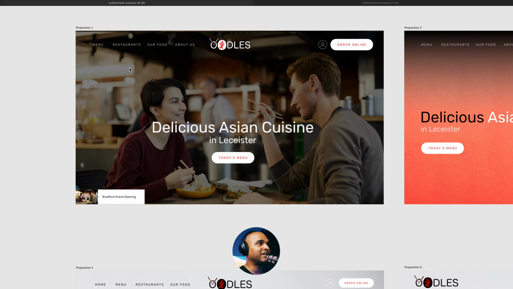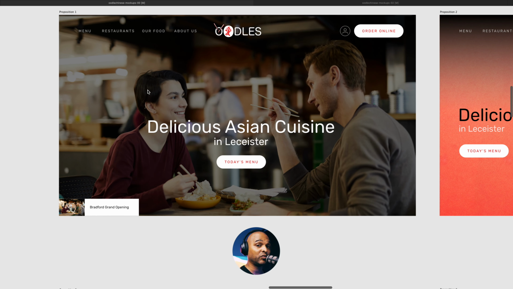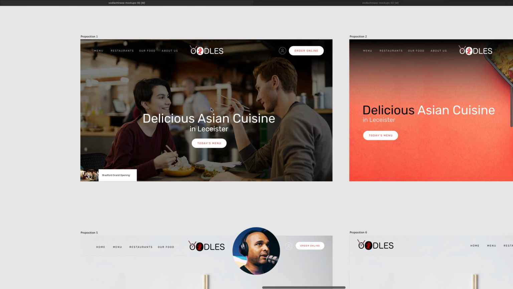So I started with this one because I want to use faces, and I still think it's a good idea. Now you need to bear in mind that this is purely subjective, but if you want to be sure of what works and what doesn't work, use A/B testing. Basically, A/B testing is the process where, out of two visitors on a website, one will be served one image, and one will be served another image or another call to action. You could put multiple, but it's better to use just two at a time and have a significant amount of views before you can make a decision. So this was the first proposition.